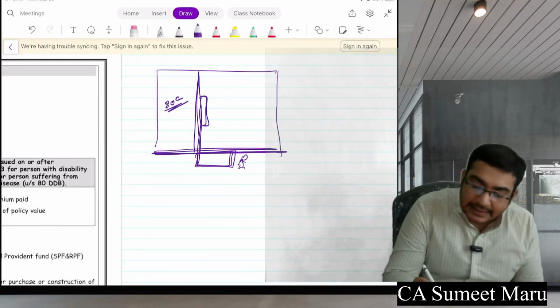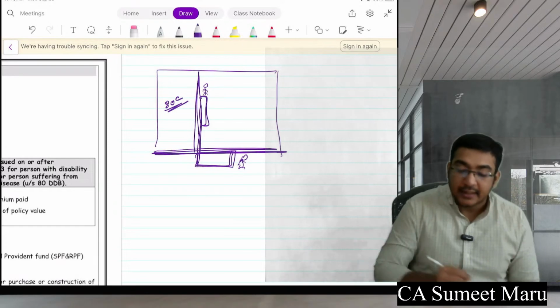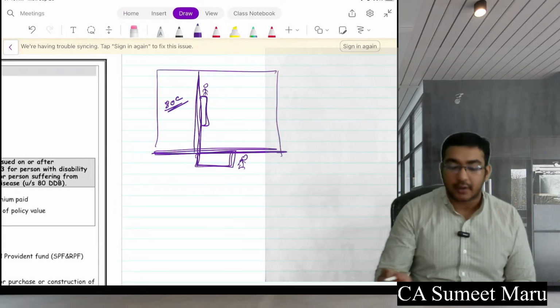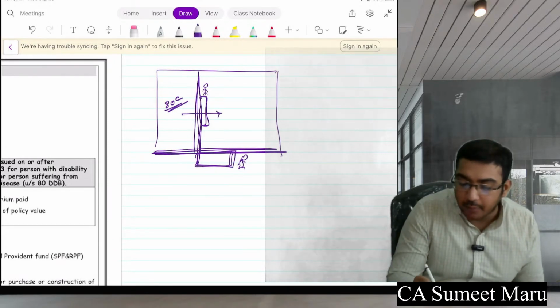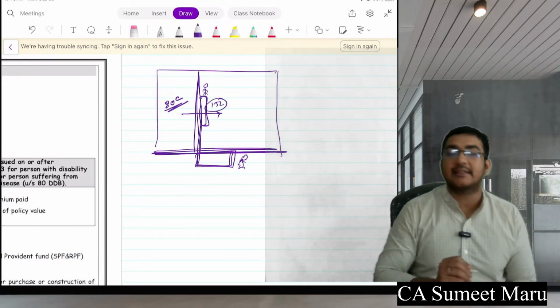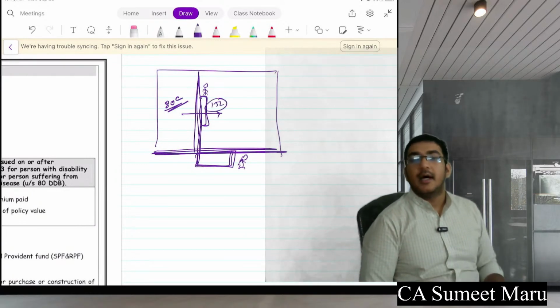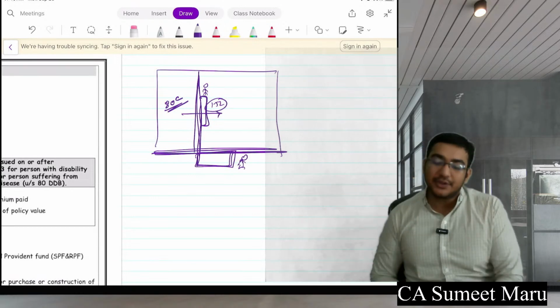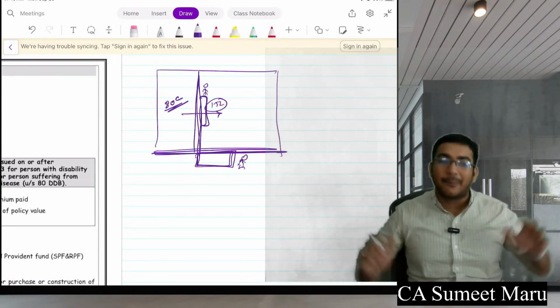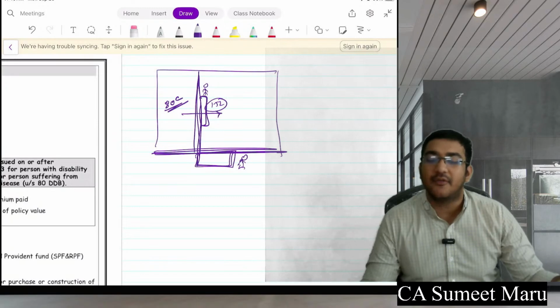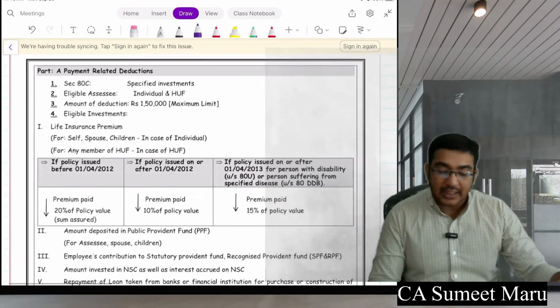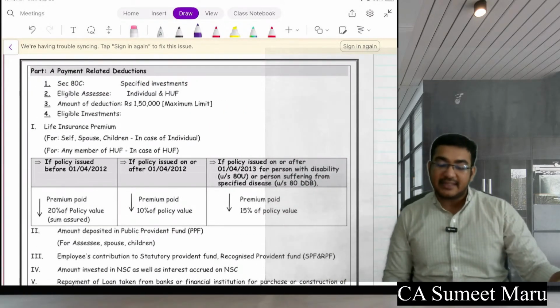Okay, and there is a gatekeeper who is standing right here. He says you can shop whatever you want, but maximum you can take out how much? 1.5 lakh का सामान only. Are you understanding? So the maximum deduction you can take out from your VIA shop in a big mall is 1.5 lakh only. Okay, so let's see what different things are available in this shop.